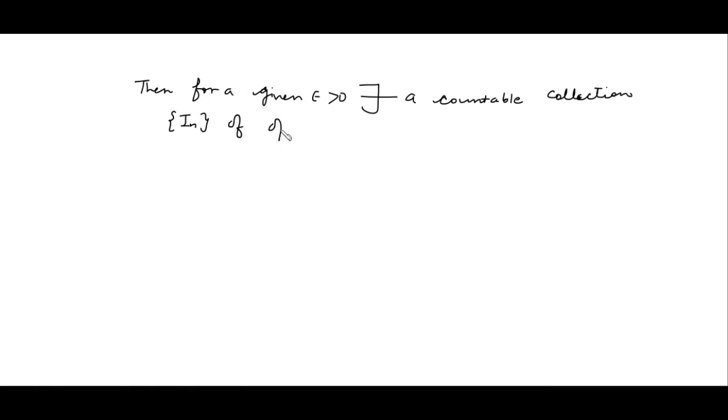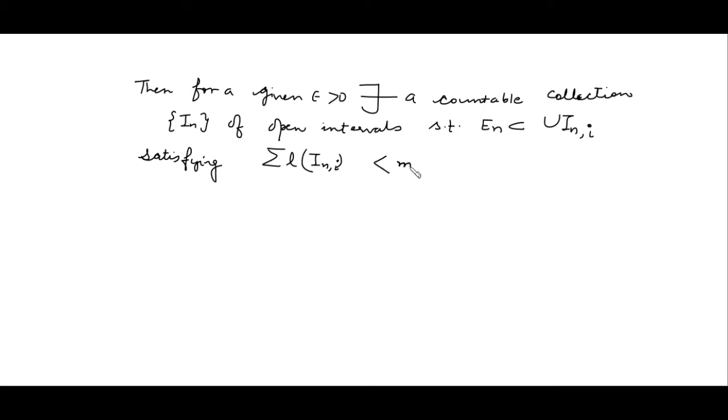Then by the definition of outer measure, for a given epsilon greater than 0, there exists a countable collection I_n of open intervals such that E_n is a subset of the union of I_ni, satisfying the summation of the length of I_ni is less than the outer measure of E_n plus 2 to the power minus n epsilon, right?